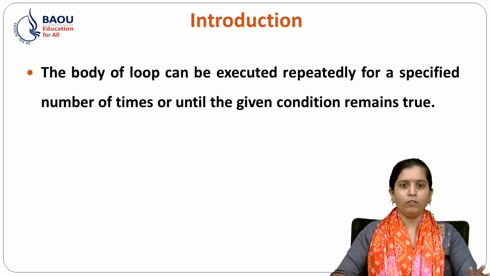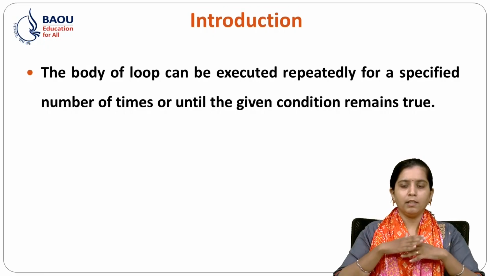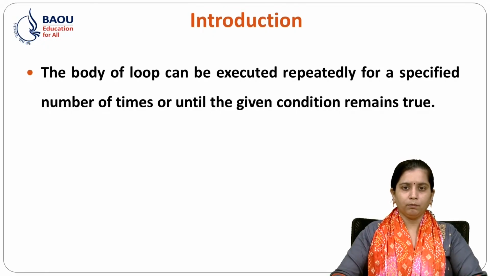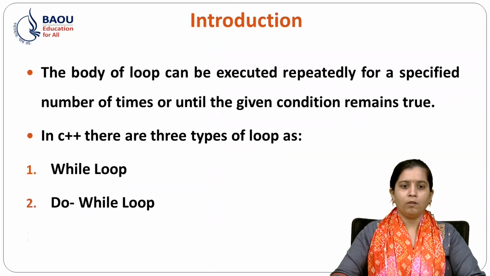The body of the loop can be executed repeatedly for a specified number of times or until the given condition remains true. In C++, there are three types of loops: while loop, do while loop, and for loop. So let's see all these loops in detail.